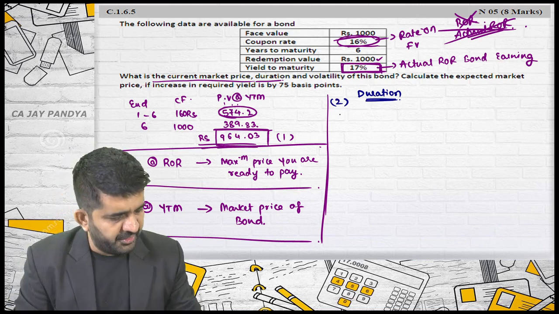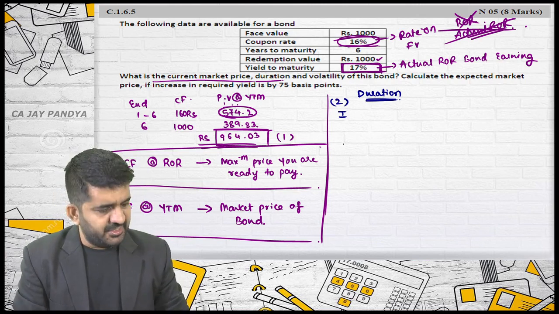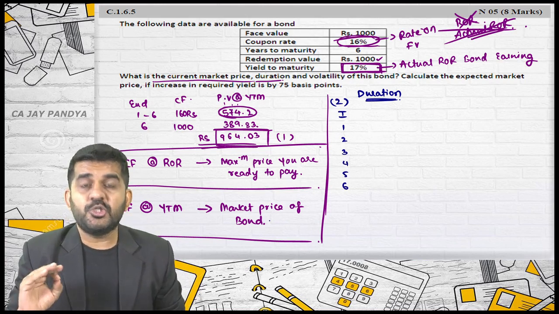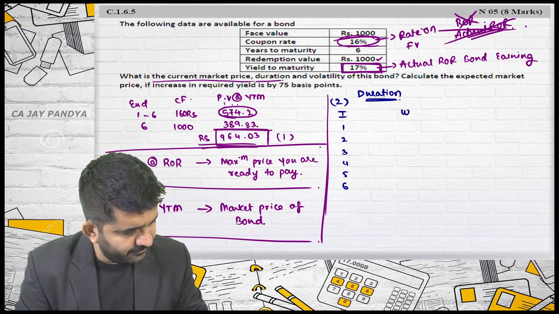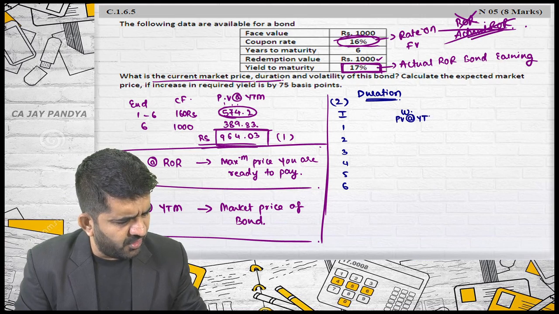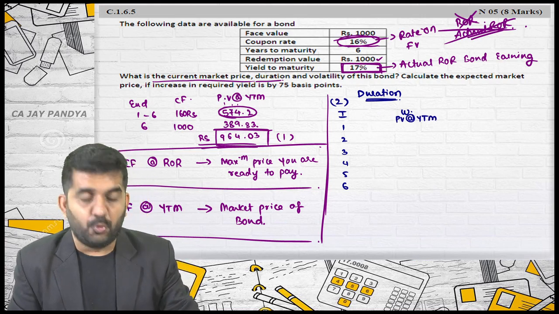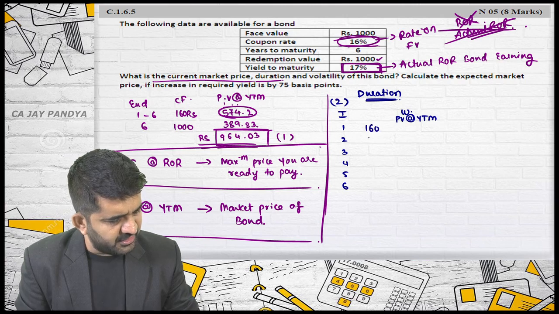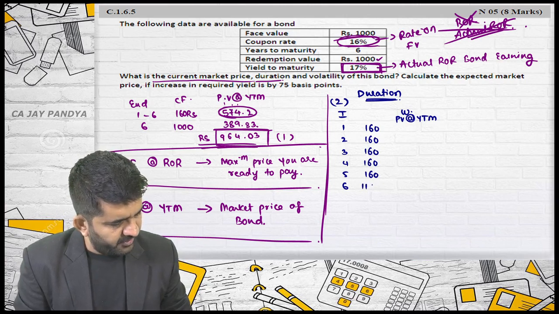How to find out duration? I should be taken as years. Is it alright? 1, 2, 3, 4, 5 and 6. What should be taken as weight? Present value at the rate of YTM. YTM we know it is 17%. Is it alright? What are the cash flows? 160, 160, 160, 160, 160, 1160.